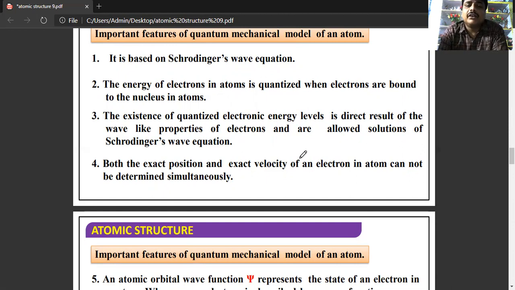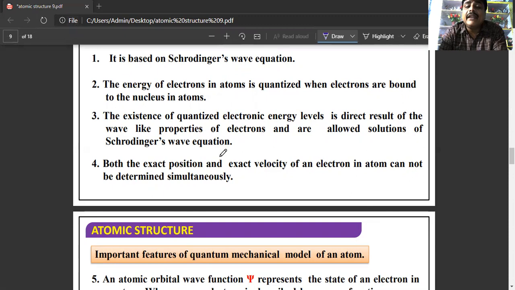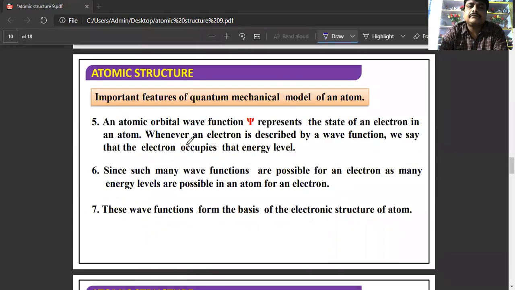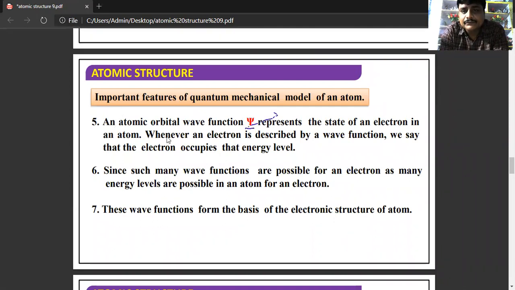But both the exact position and exact velocity of an electron cannot be determined simultaneously at a time. The atomic orbital, that is the wave function psi, represents the state of the electron in the atom.